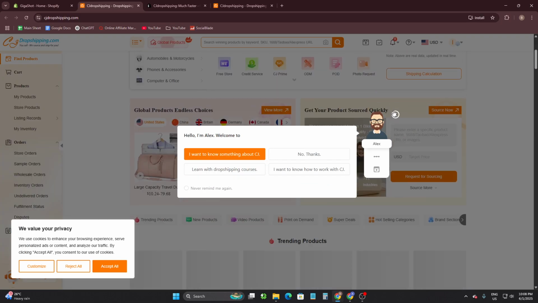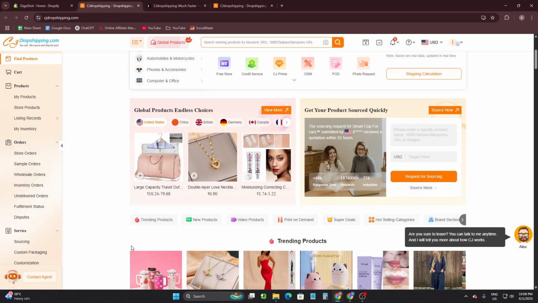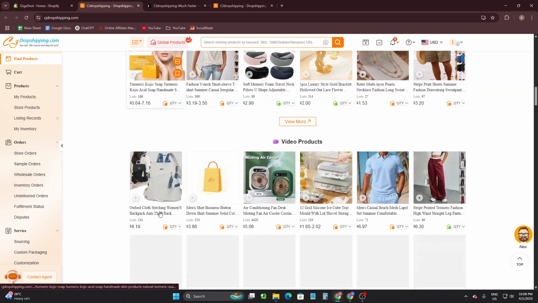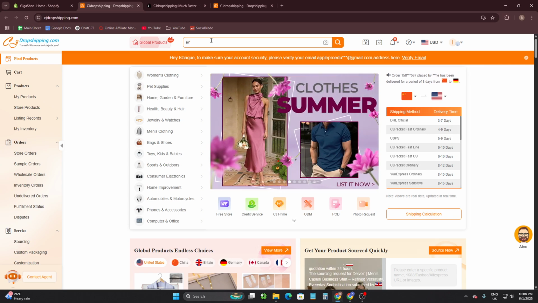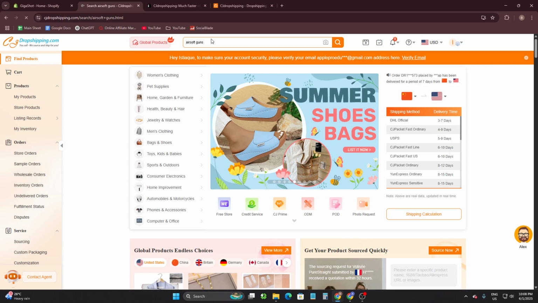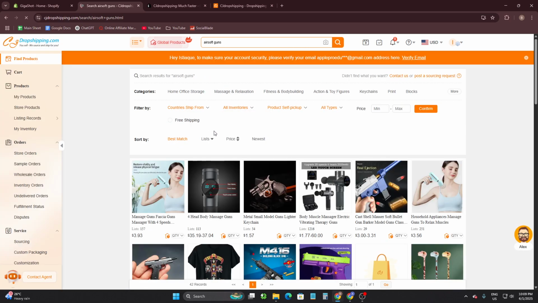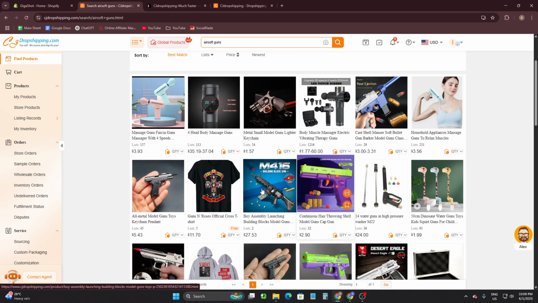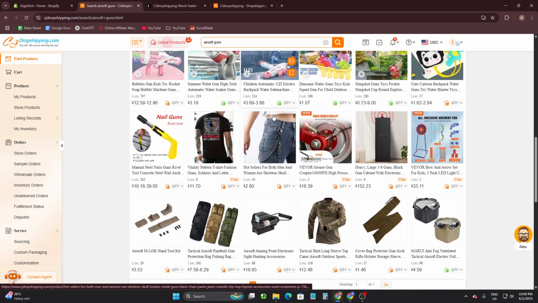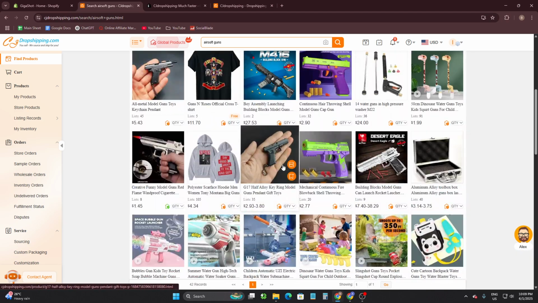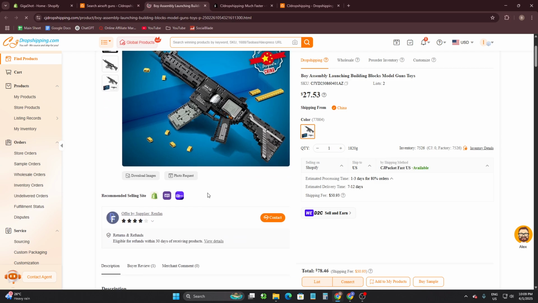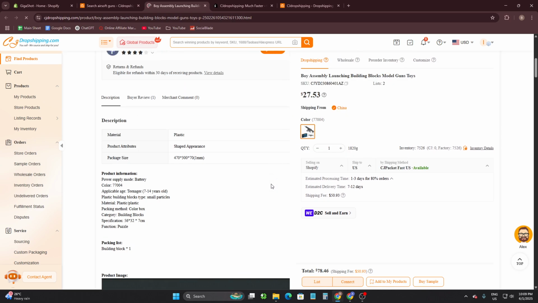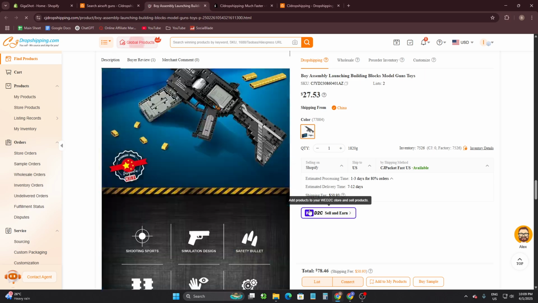Now from here you can find different types of products that you can use to get on your website. For example, I'm going to use airsoft guns. You can use the search bar here to search for your expected product. So I'm going to search for it, and for example, here we can see there are different types of airsoft guns. So for example, this one, I'm going with this toy here, and if you want to add this, then let me show you.